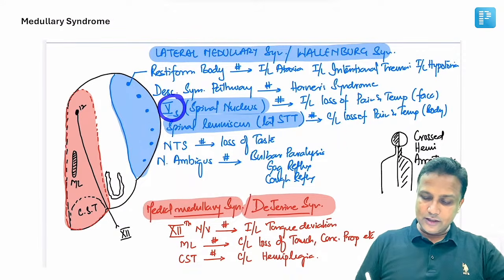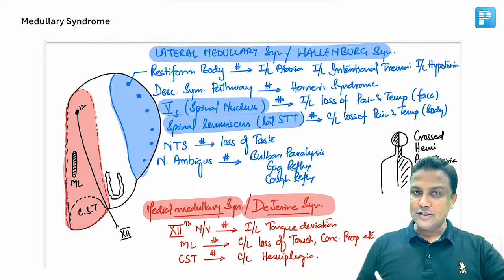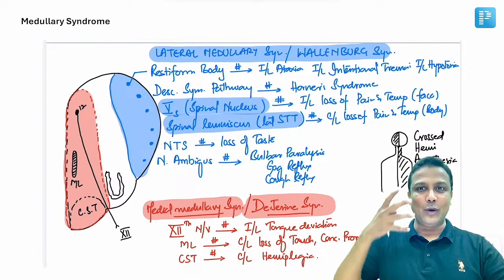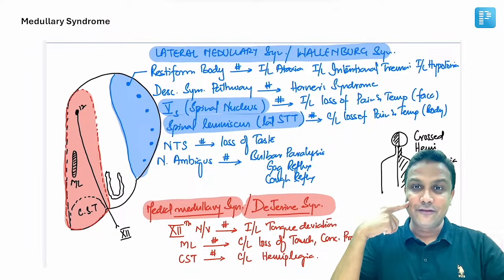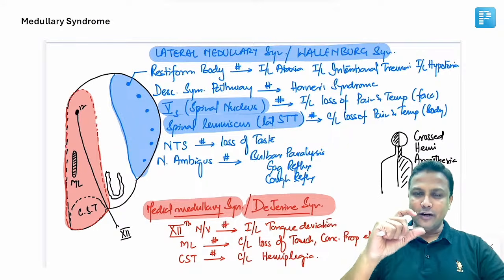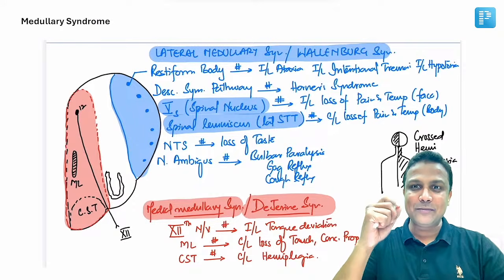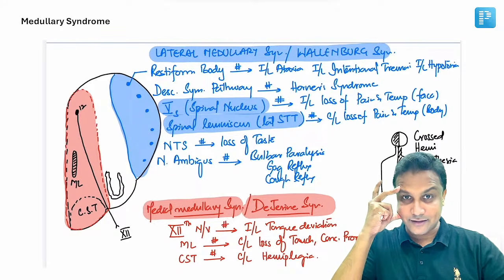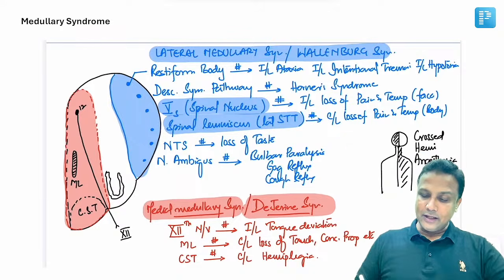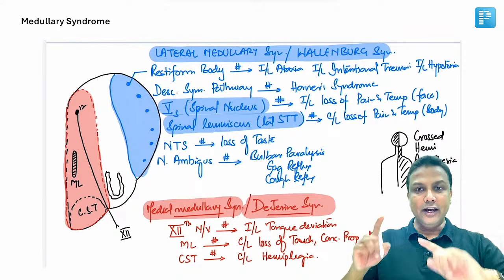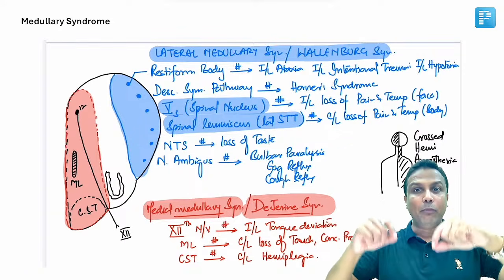So if there is a loss of the spinal nucleus of trigeminal, we know that the trigeminal nerve is the one which is going to carry the sensory supply to your face. So if that is gone, it will lead to ipsilateral, on the same side, loss of pain and temperature from the face. Whereas, if the spinal lemniscus is gone, it is going to carry pain and temperature from the body.